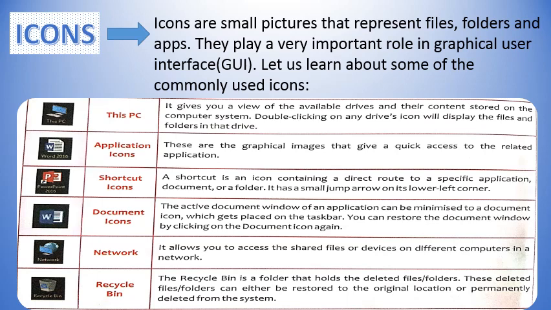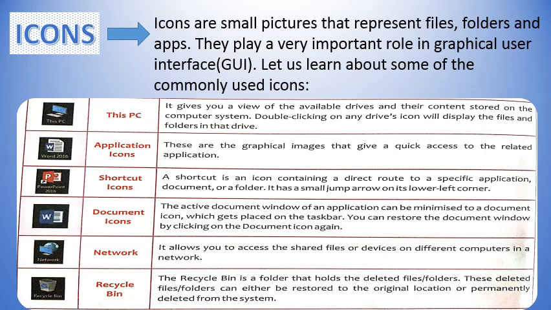Next is application icons. These are graphical images that give quick access to the related application. Third icon is shortcut icons. A shortcut is an icon containing a direct route to a specific application, document or folder. Fourth one is document icons.